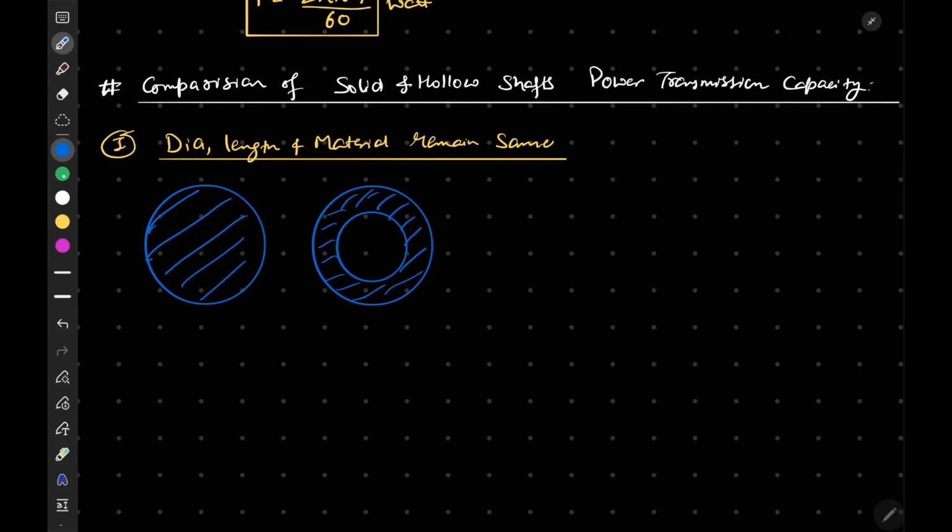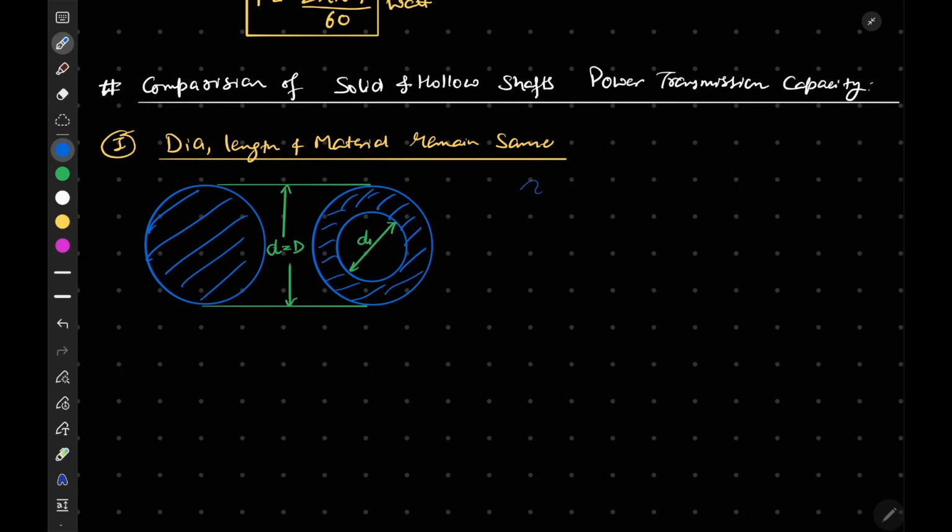And the outer dia for both is given by, like here we will use small d and here we will use capital D. And this inner dia is our d or D1. Now what I can do, since our outer dia is same, I can write